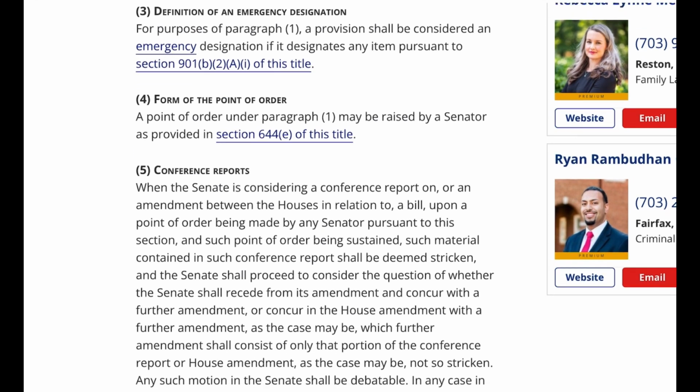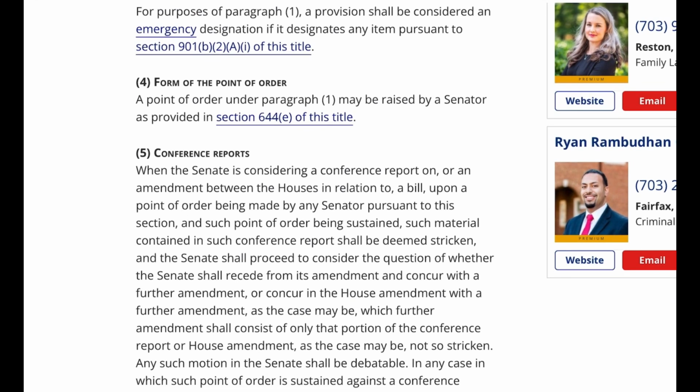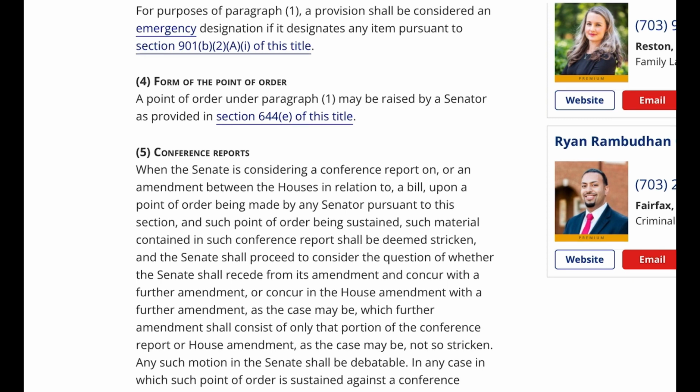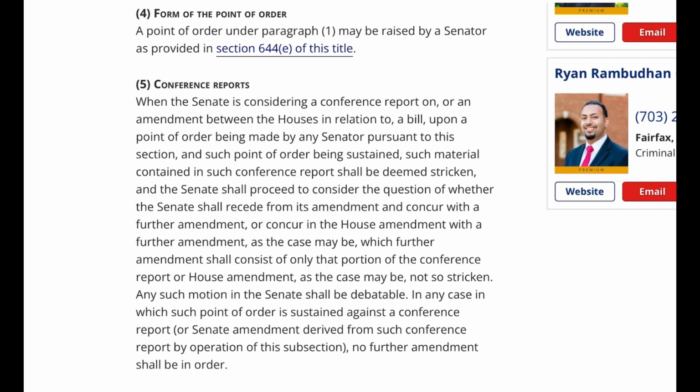Form of the point of order. A point of order under paragraph 1 may be raised by a senator as provided in section 644e of this title. 5. Conference reports. When the Senate is considering a conference report on, or an amendment between the houses in